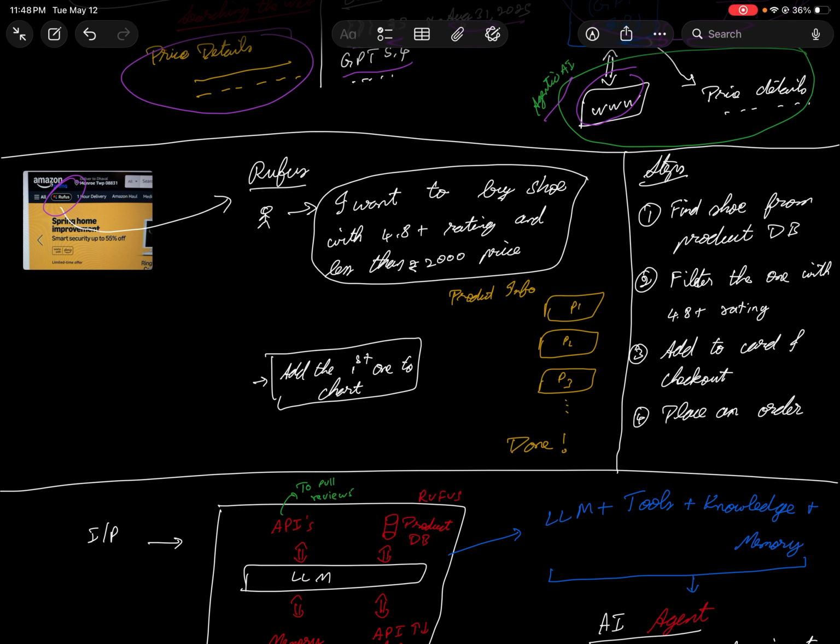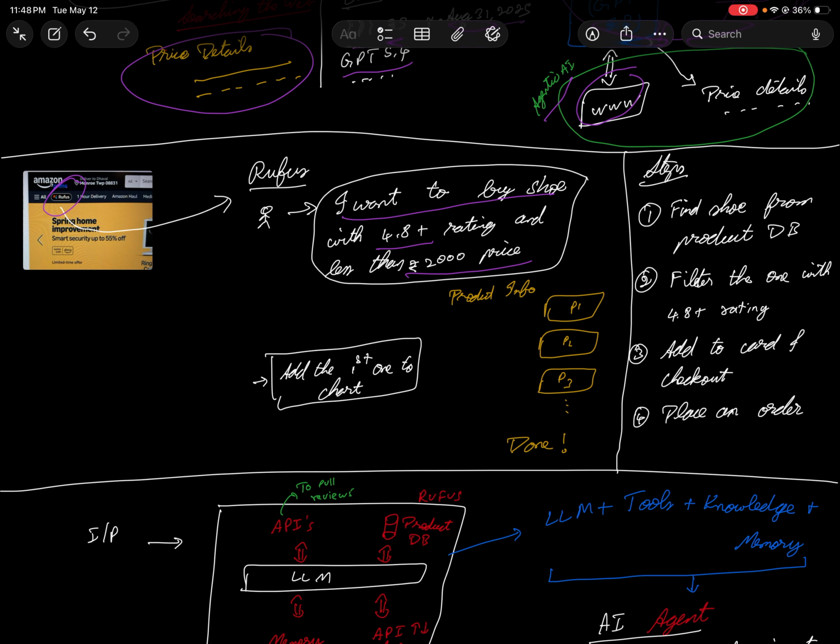If you want to shop, go to Amazon, where you'll be able to find it on either your mobile or a laptop. So what you can do is prompt, like, I want to buy a shoe with 4.8 plus ratings and a price of 2000 plus, right? Since we are smart enough, the majority of us choose the ones that are best and value for money, right? At times we go for expensive stuff, but the majority of us still focus on ratings and price. If you find something very cheap but the rating is very bad, we won't go with that. So this is one of the examples I have taken up.